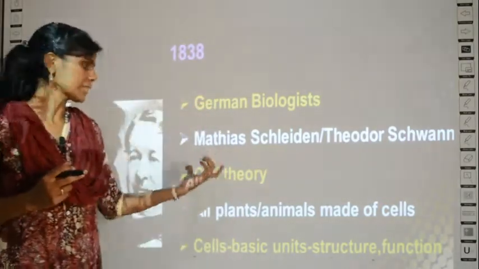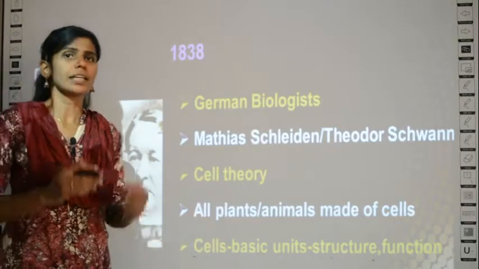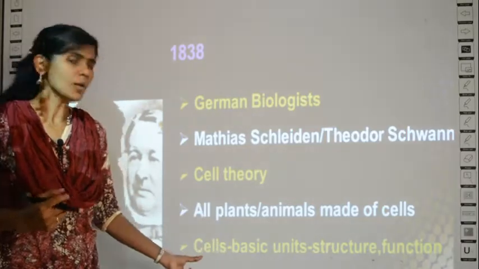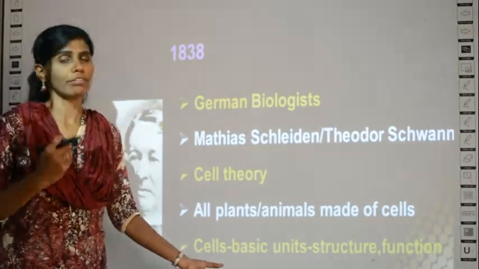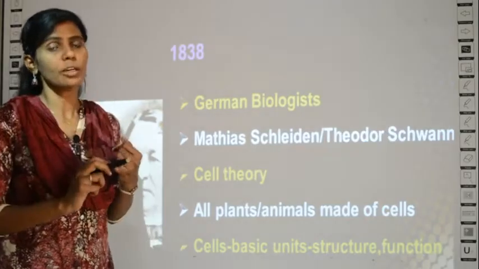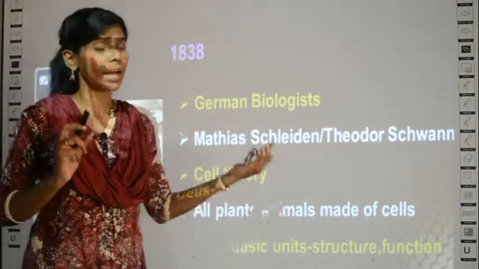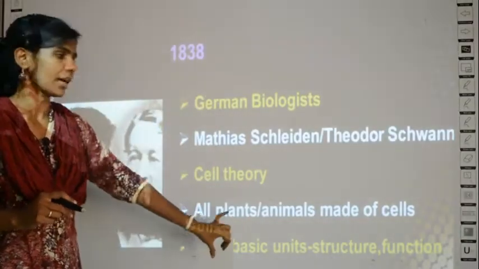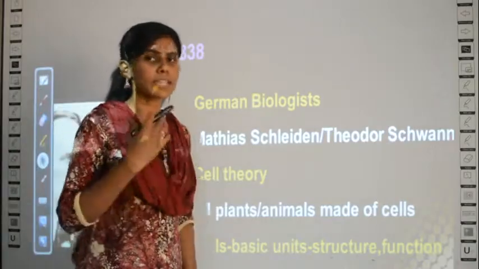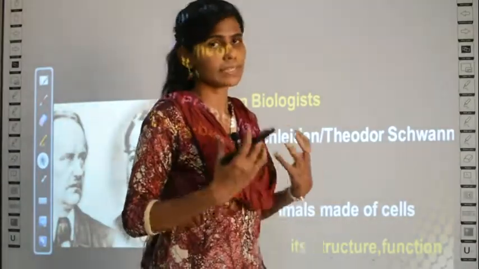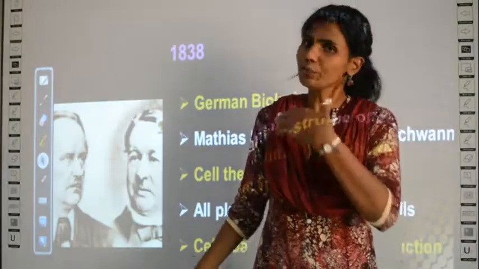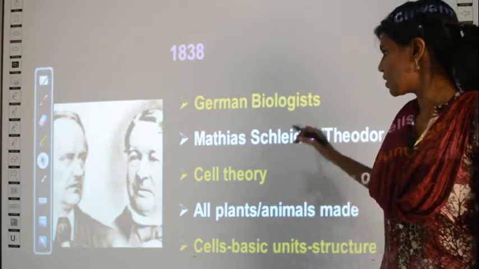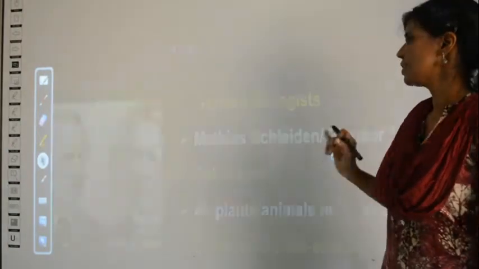So what does cell theory tell? Cell theory tells that all plants and animals are made up of cells, and also that cells are the basic units of living organisms that give structure and are responsible for the functioning of the living organism. So these 2 points you have to memorize because it is important from the exam point of view. If I ask you what is cell theory, you should be able to tell these 2 points. So this is about cell theory by the German biologists Matthias Schleiden and Theodor Schwann.